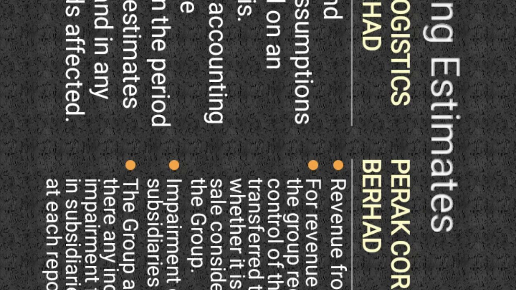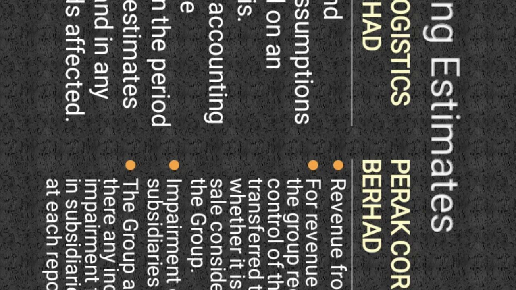For the Perak Corporation Berhad, there are two, which is revenue from sale of land and impairment of investment in subsidiary and associate. For the revenue from sale of land, the group recognizes when the control of the land is transferred to the buyer, whether it is probable that the sale consideration will flow to the group.